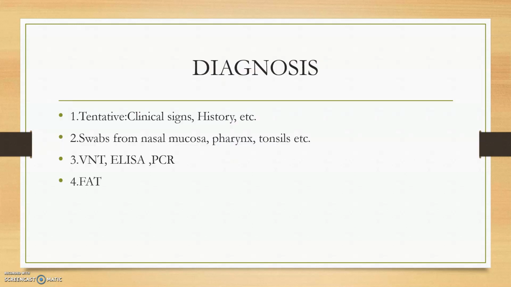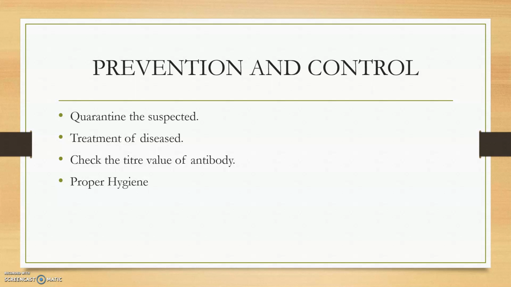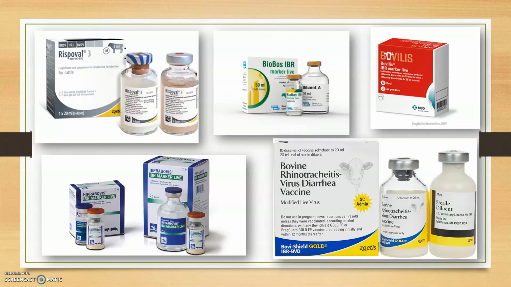So the diagnosis, as usual, is tentative, with swabs from the nasal mucosa, pharynx, tonsils, etc. Prevention and control: proper vaccination, check the titer value of antibody, proper hygiene measures, quarantine the suspected ones. So these are the vaccines used.